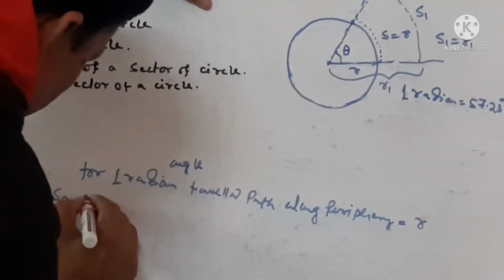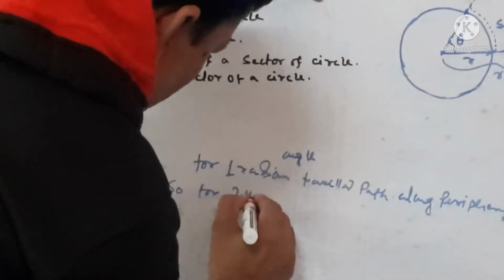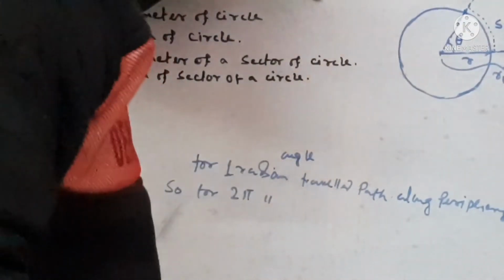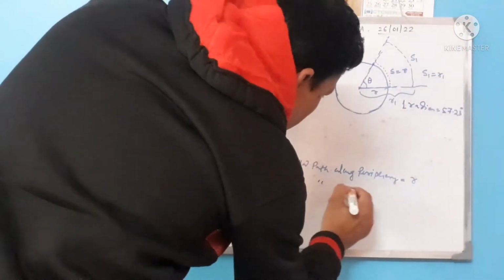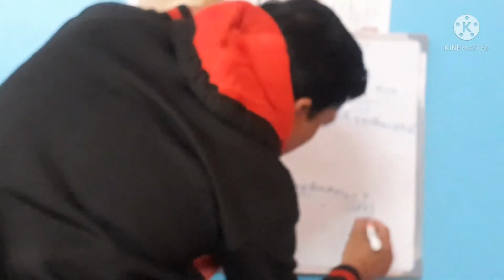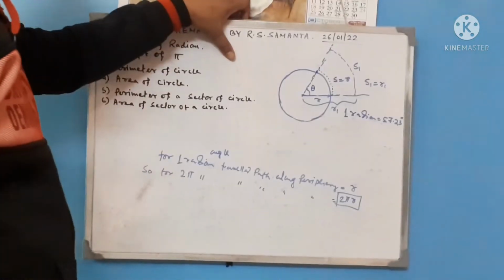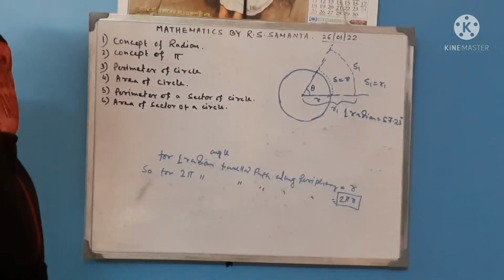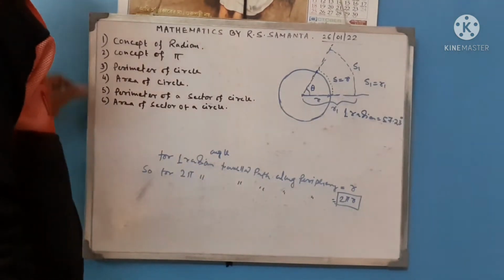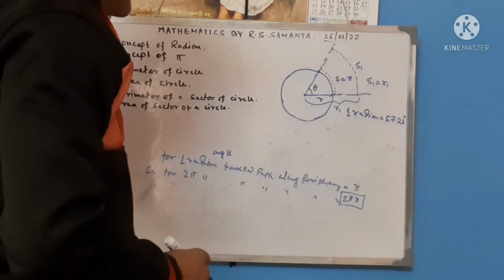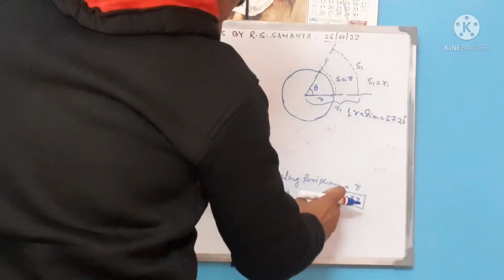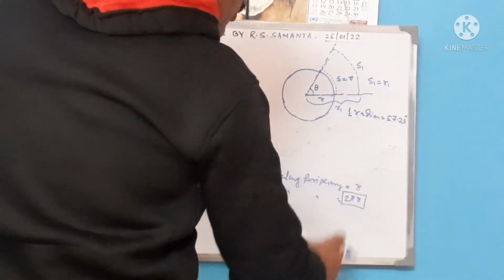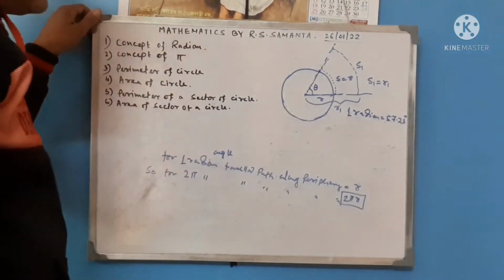So for 2 pi radian, which is created at the center of a circle, the traveled path will be 2 pi r. This is known as the perimeter of the circle. So the perimeter of the circle is determined as 2 pi multiplied by r, where 2 pi is the angle inside the circle, multiplied with r.